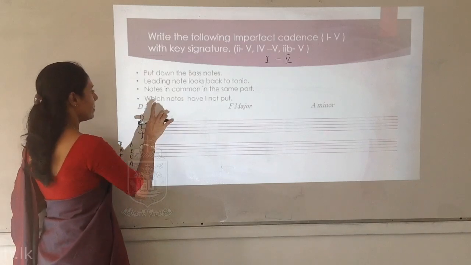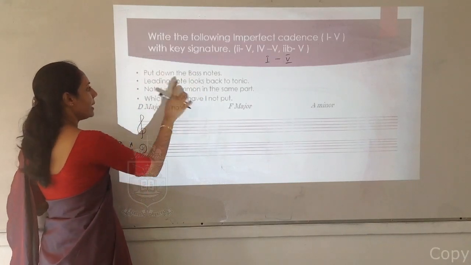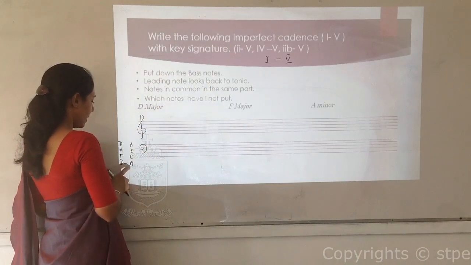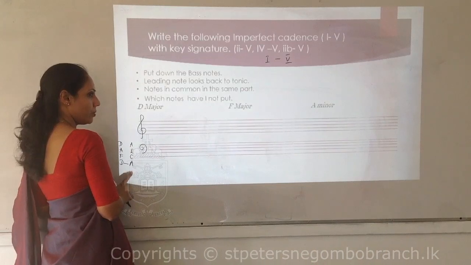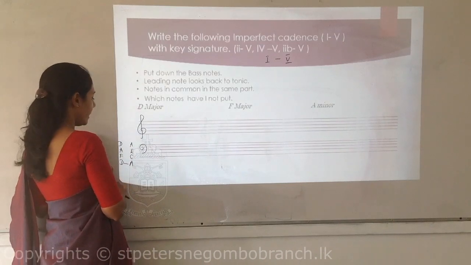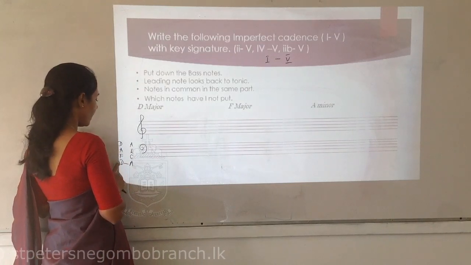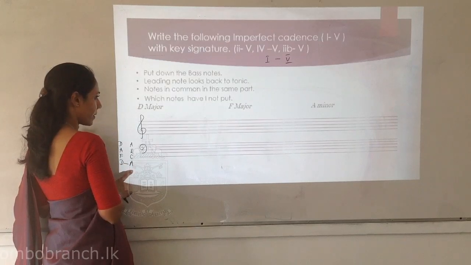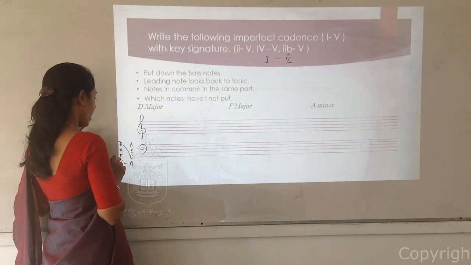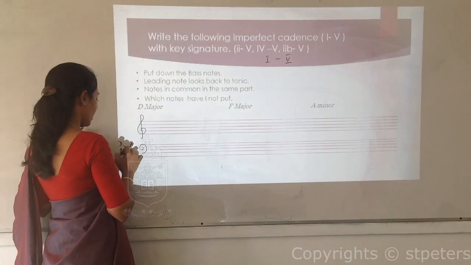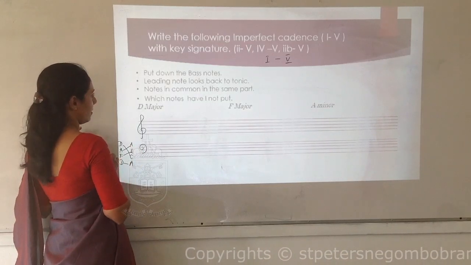D, A to D, that is bass notes. Leading note looks back to the tonic. In chord 5, you will get D major's leading note. D major leading note is C. C looks back to the tonic, that is D.